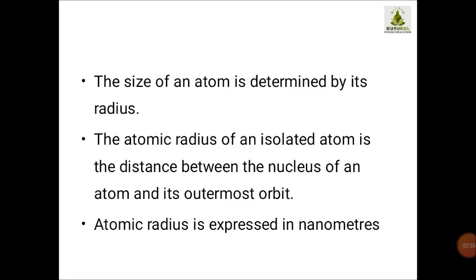Now if I want to ask you a question: what is there in the outermost orbit of an atom? Just think, because I know it was taught to you last year. Yes, what do we have in the outermost orbit of an atom?